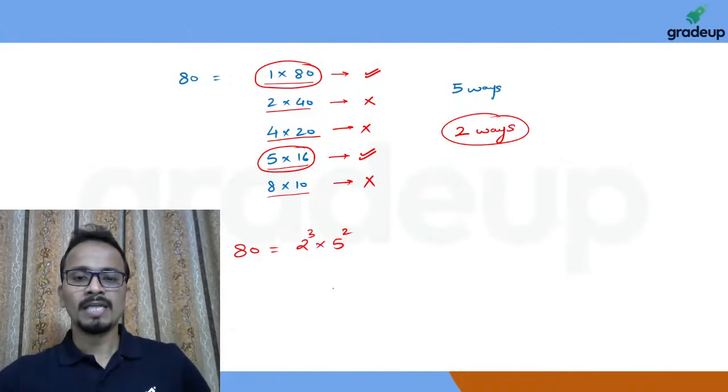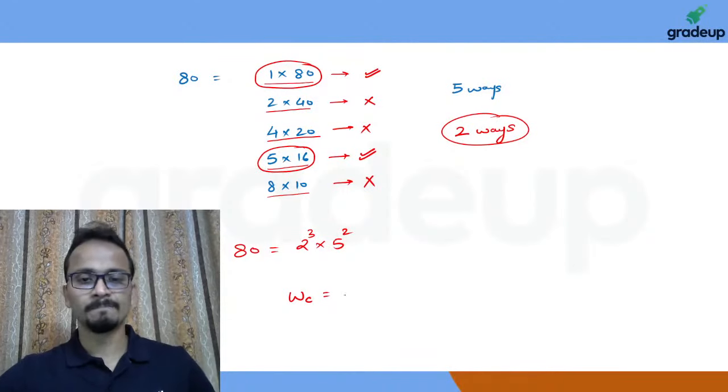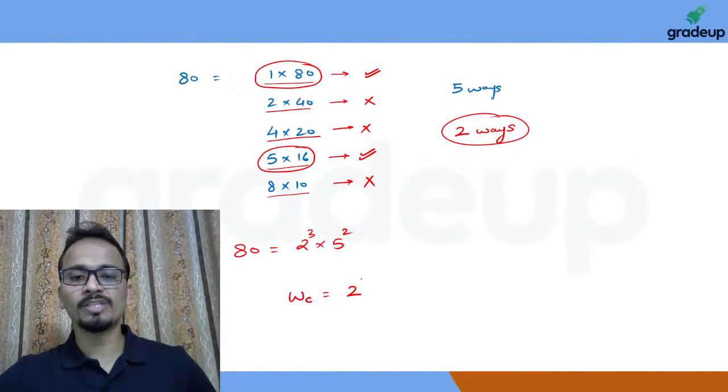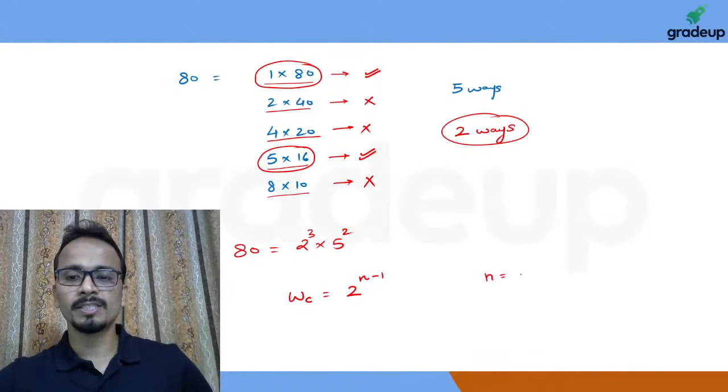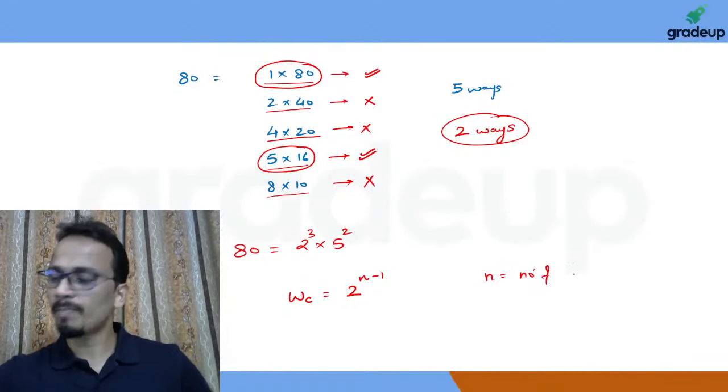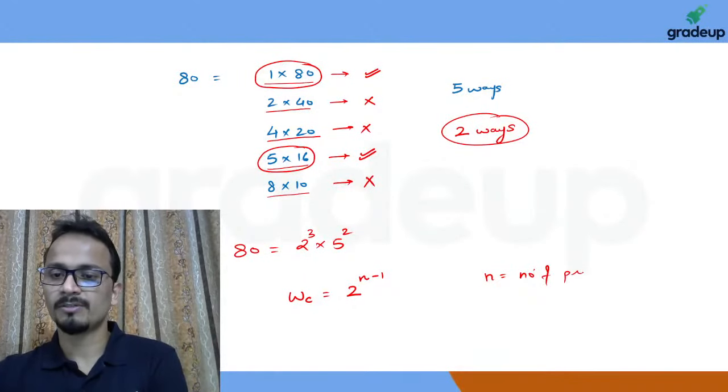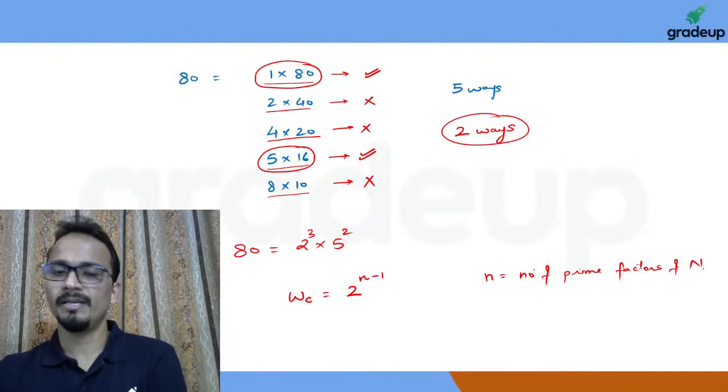Now the formula for finding the number of ways of writing this number as the product of two co-primes, I'll write it as WC. The formula is 2 raised to the power small n minus 1, where small n is the number of prime factors of capital N.